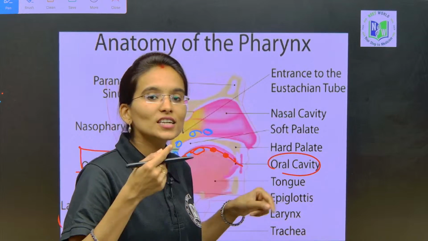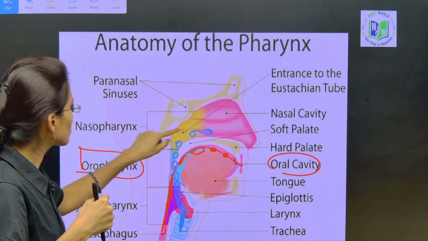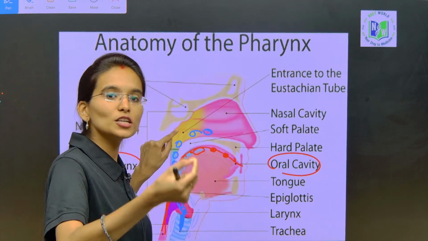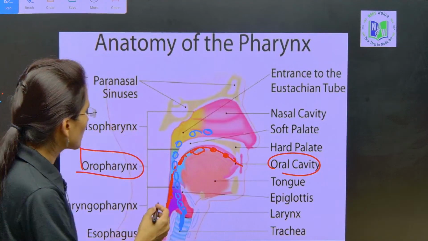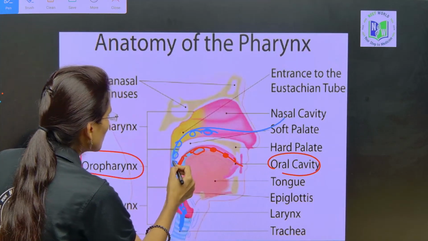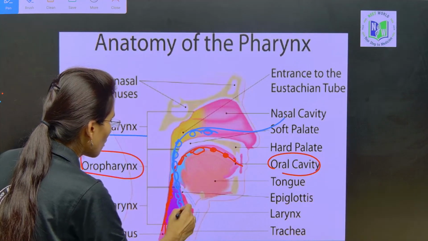From the nasal cavity the breathing process is going to start, and next the oxygen reaches the pharynx. The gas is transferred and released into the pharynx, that part is called the nasopharynx. Can you see? Here from the nasal cavity the oxygen is going to enter into the nasopharynx, and next it is going to enter into the trachea, okay.